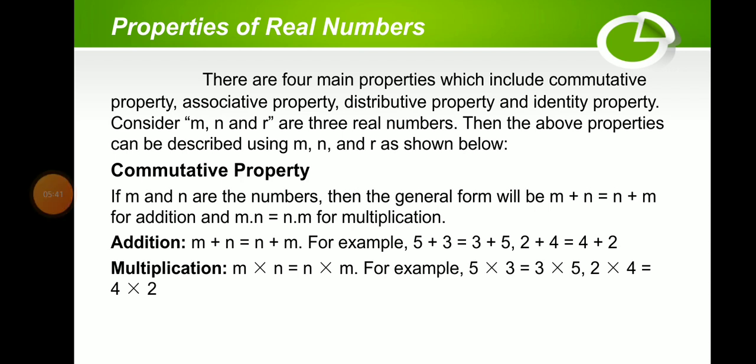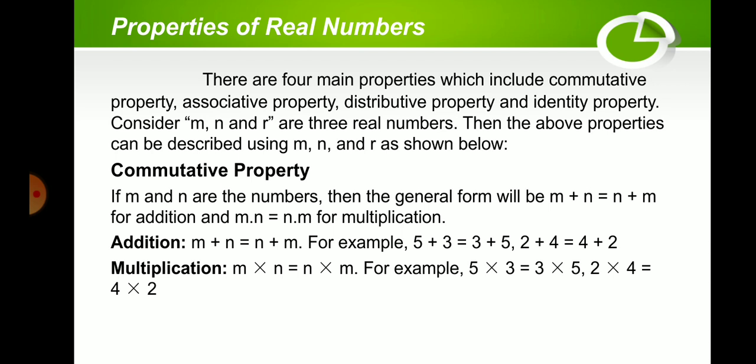Properties of real numbers. There are four main properties, which include the commutative property, associative property, distributive property, and identity property. Consider M, N, and R as three real numbers. Then the above properties can be described using M, N, and R as shown below.